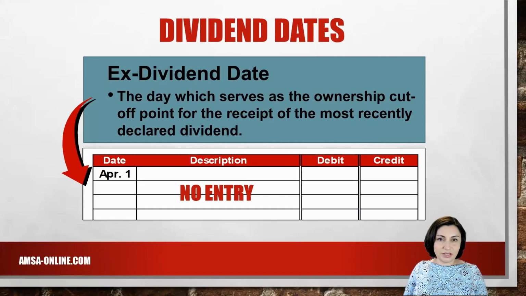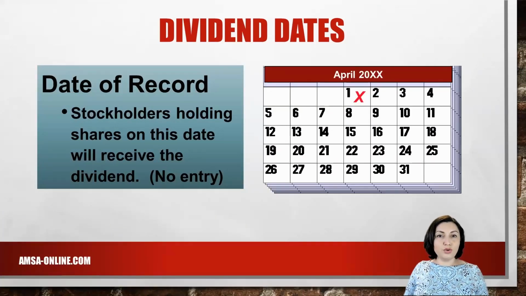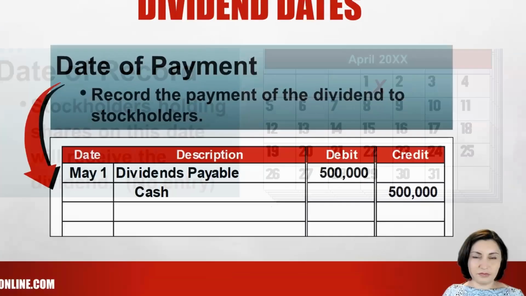The ex-dividend date is an important date for the buyers of stock. This is the date that serves as the ownership cutoff point for the recipient of the most recently declared dividend. If you buy stock after this date, but before the payment date, you will not receive the dividend. Who owns the stock must be known on the April 1st record date, but an accounting entry is not needed.